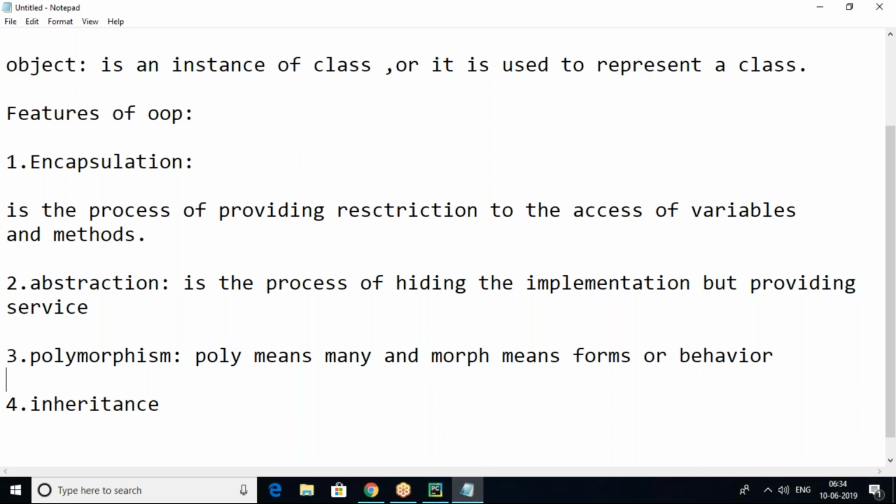An operator or function will show different behavior when we change the data types of arguments or the number of arguments. For example, one function has two parameters, and we have to supply integer values. And the same function is there with one int and one float, so two different parameters, and the behavior changes.